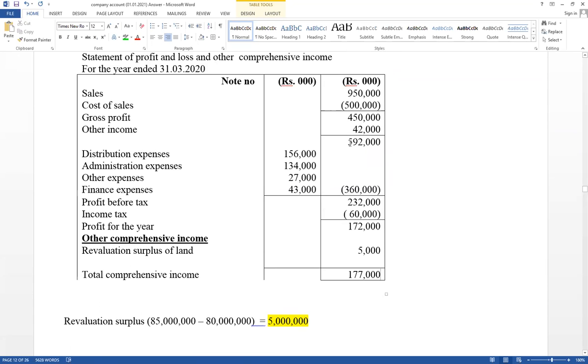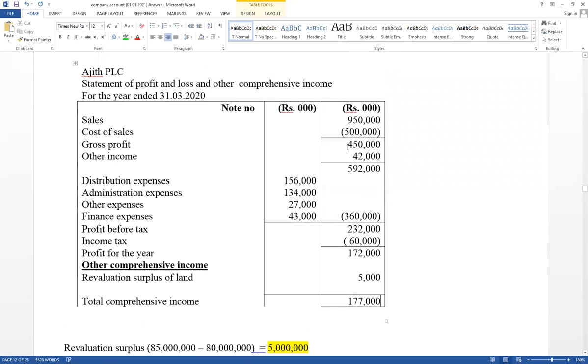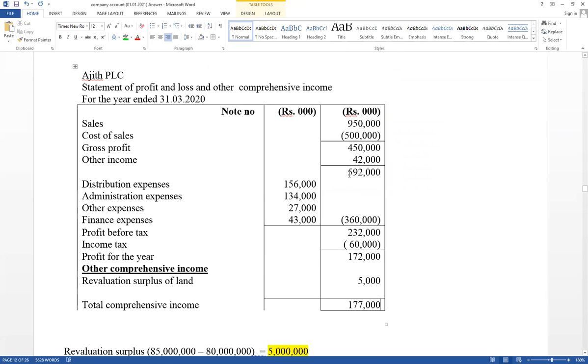Here there is a difference. There is an error here. Here total amount equal 492. Gross profit plus other income equal 492. Then here 132. Here 72. Here answer equal 77. This one plus this one. Therefore, this is the income statement.